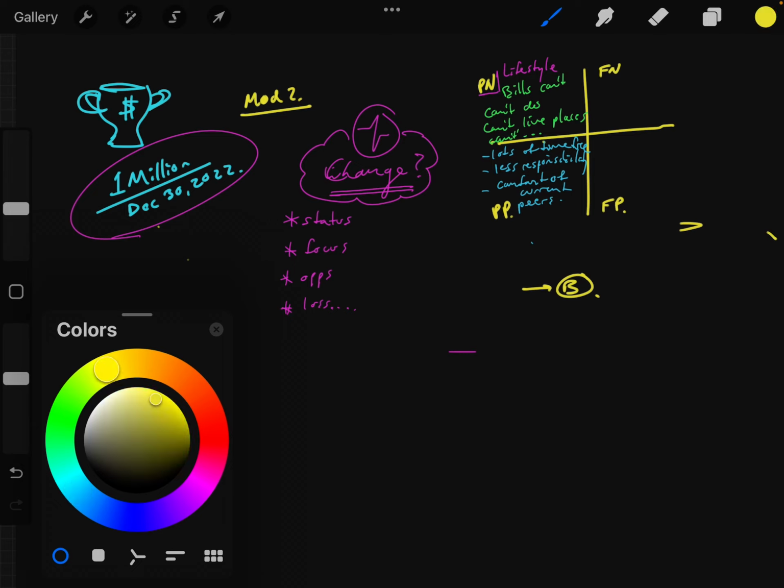So now let's jump ahead and say, hey, listen, future negatives. Let's do future positives first, because I think that'd be interesting. So future positives, it could be very similar to the present negatives, right? Where it's like I can live where I want. I can do things that I want. I can buy stuff. I might increase status, right? All those good things, right?